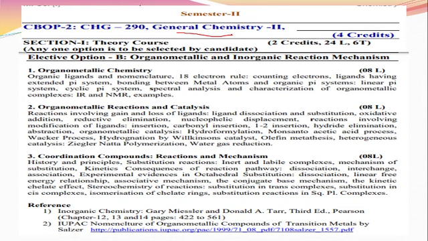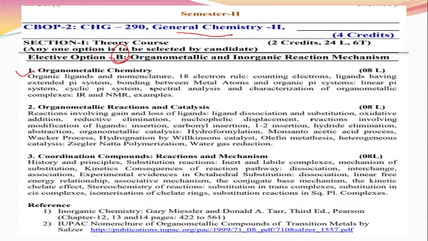In section 1 we are going to learn, because section 2 is for practical purposes. These are the three elective subjects, and we choose elective option B, organometallic and inorganic reaction mechanism. So let's start by understanding which topics are included in this course. First is organometallic chemistry.